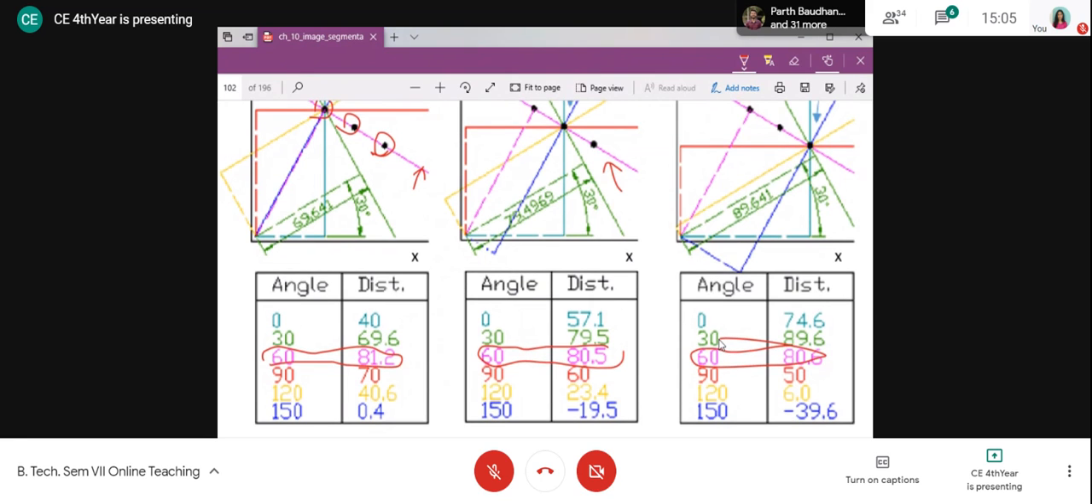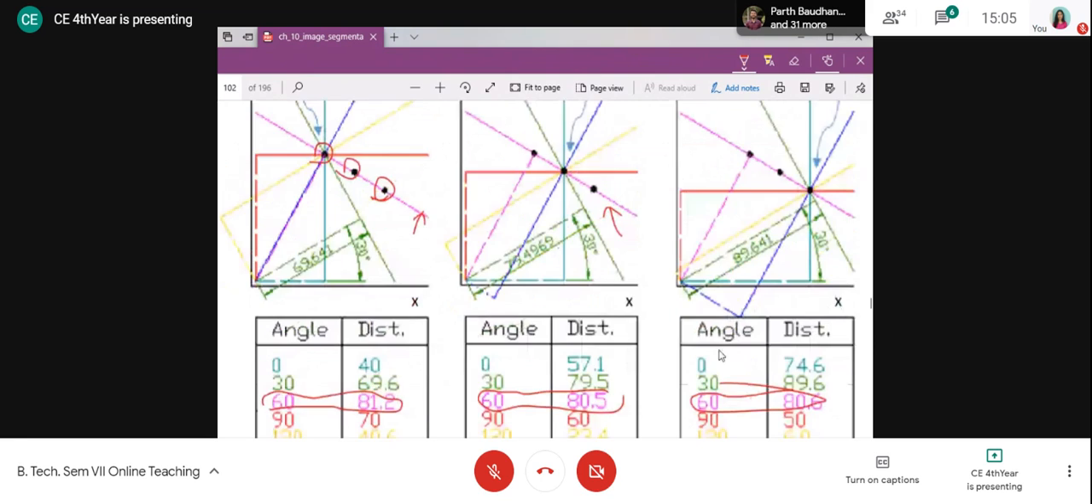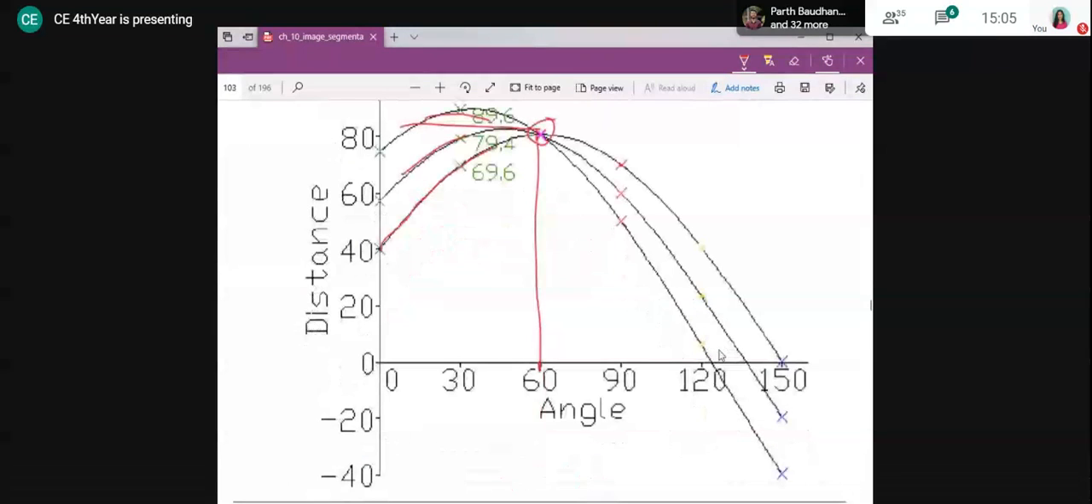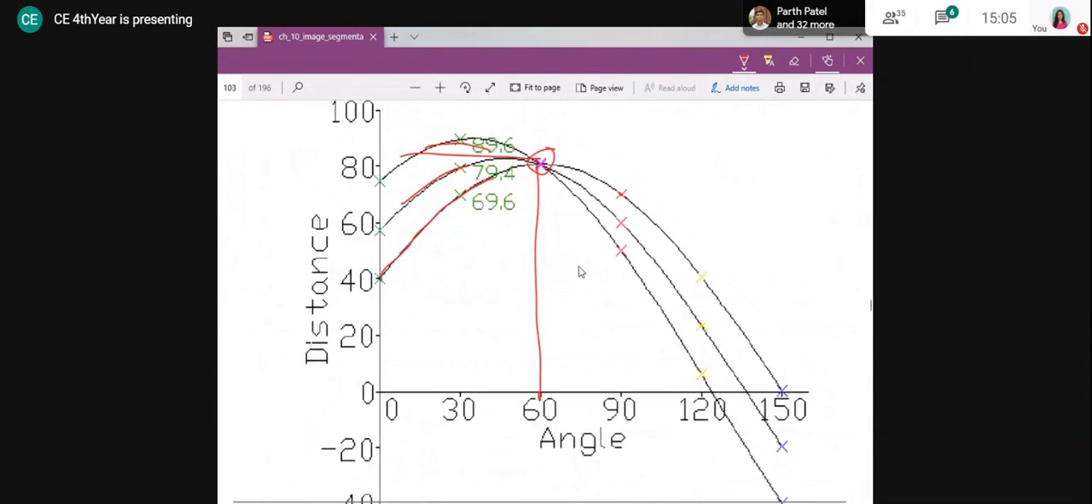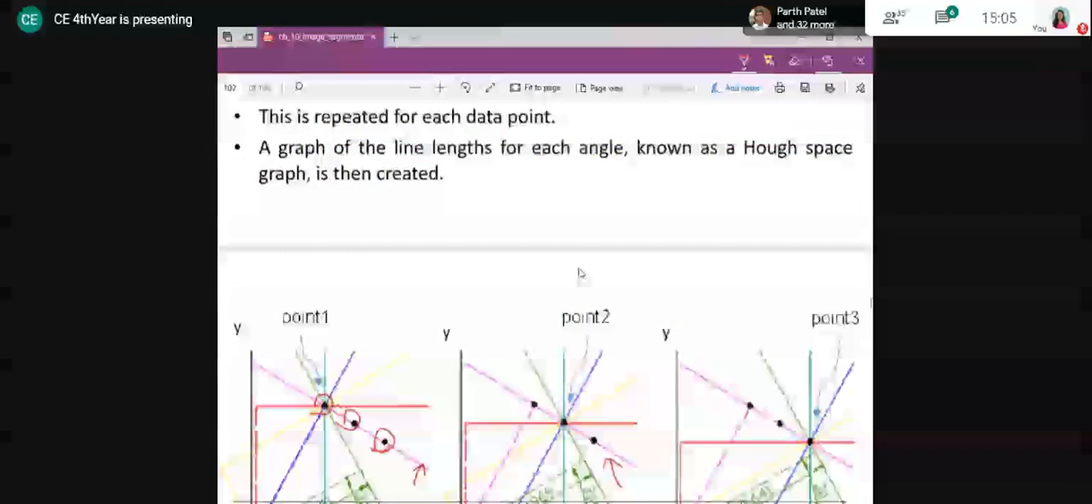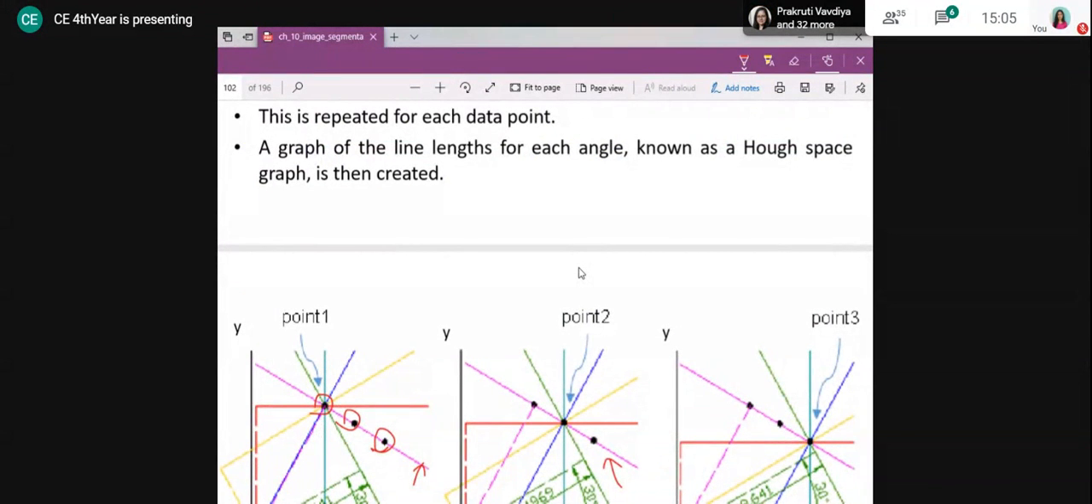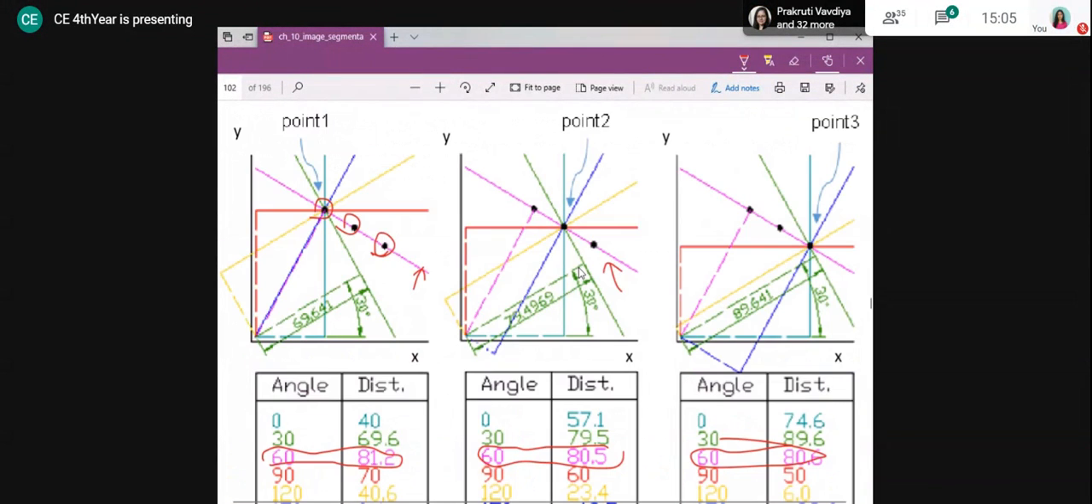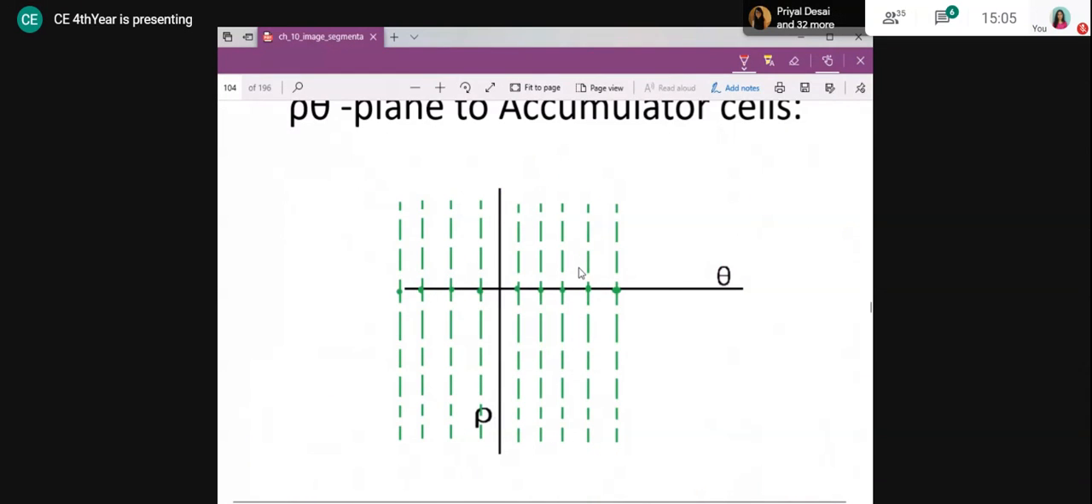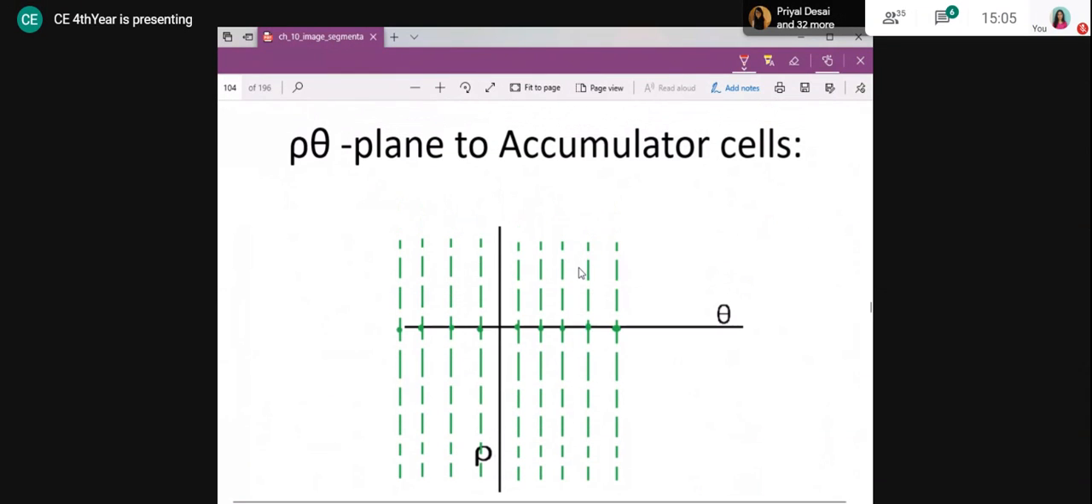Okay, so that is what we concluded. What is the concept now? Let us first complete the accumulator cell, and then we will go to the exact concept. We will revise this entire thing, and we will reach conclusions.